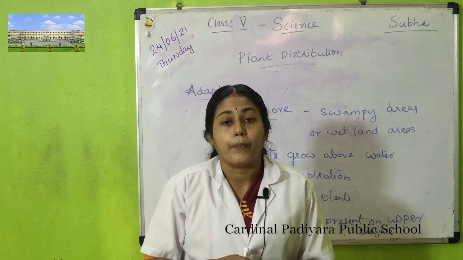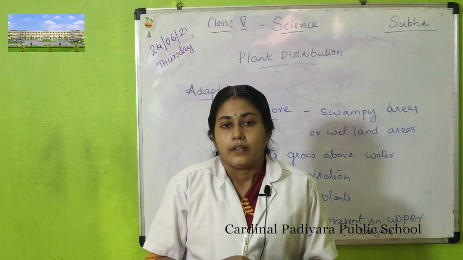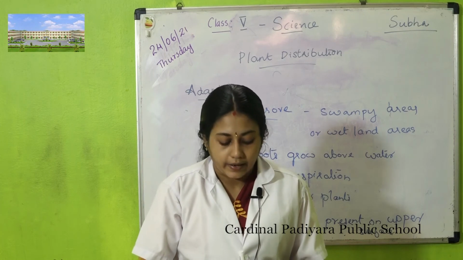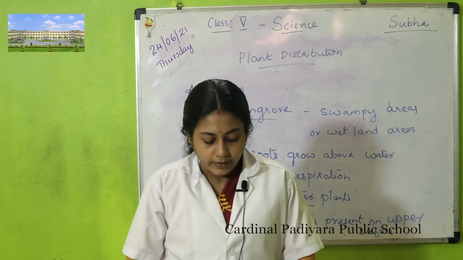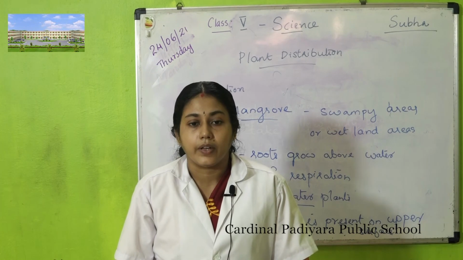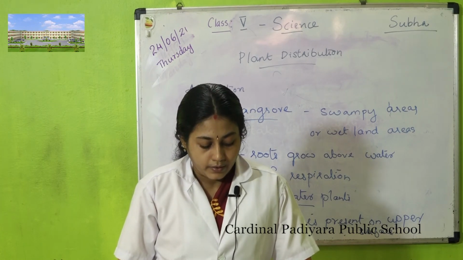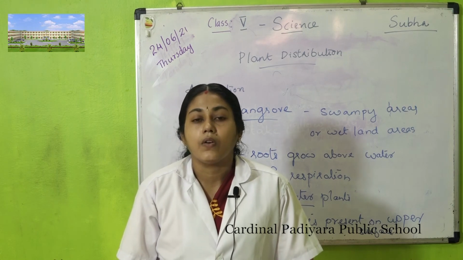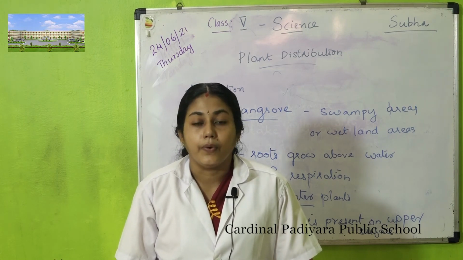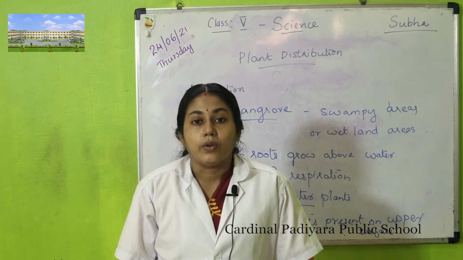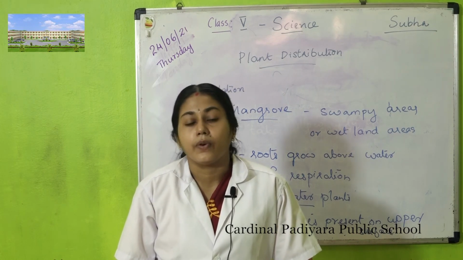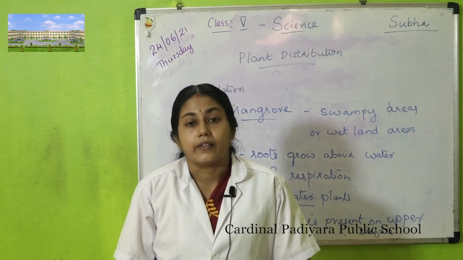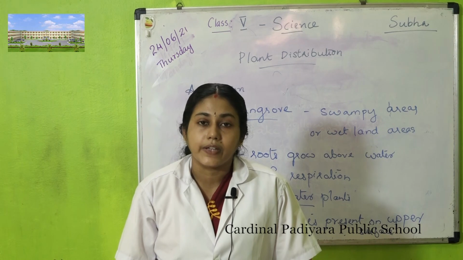Climbing plants climb on support plants. The adaptation of climbing plants is called tendrils. Then creepers grow flat on the ground. Then parasitic plants cannot make their own food. They depend on host plants for their food. The plants that depend on a host plant for food and water are called total parasites. The examples are Cuscuta and Rafflesia.